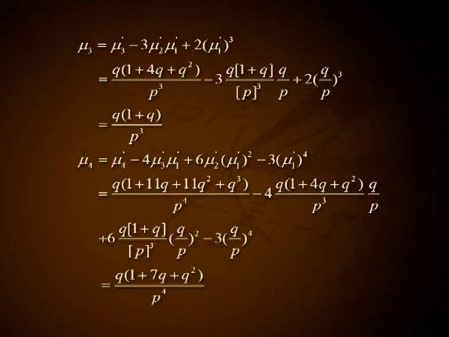minus 4 into q into 1 plus 4q plus q square divided by p cube into q by p plus 6 into q into 1 plus q divided by p cube into q by p all square minus 3 into q by p the all raised to 4. That is q into 1 plus 7q plus q square divided by p raised to 4.